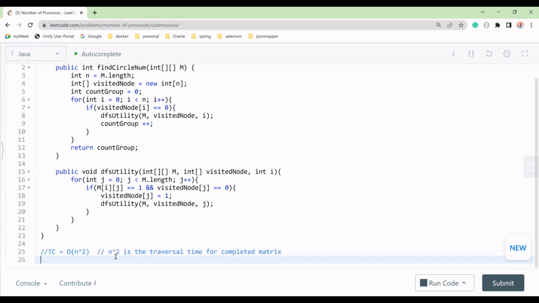And if we talk about the space complexity, the space complexity was O of n. Why? Because we have taken a visited array.